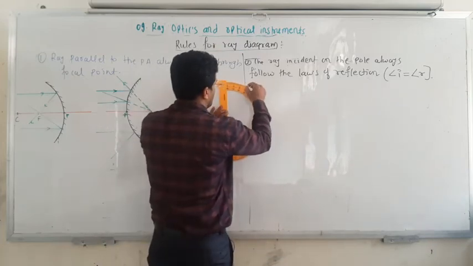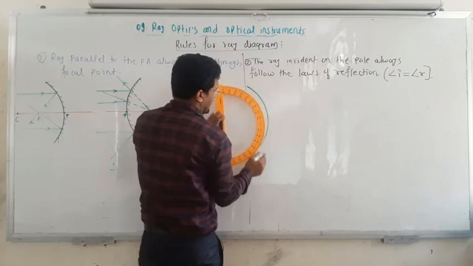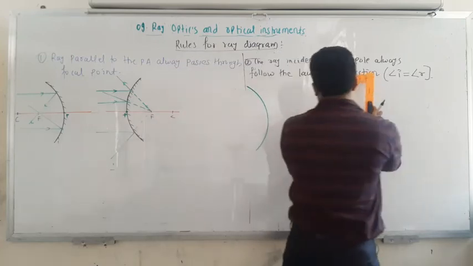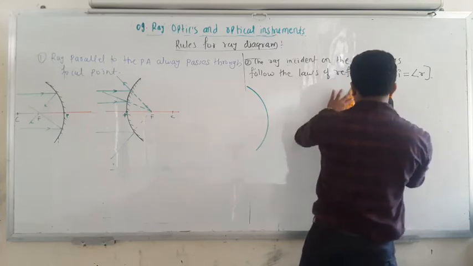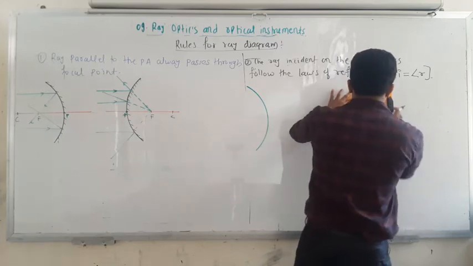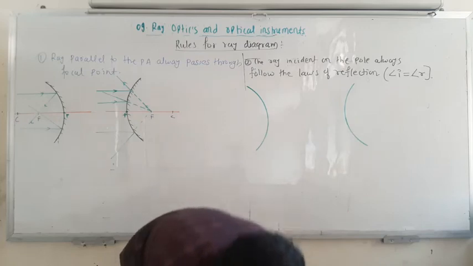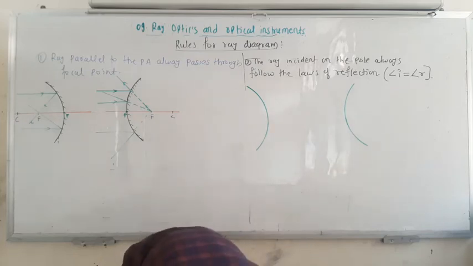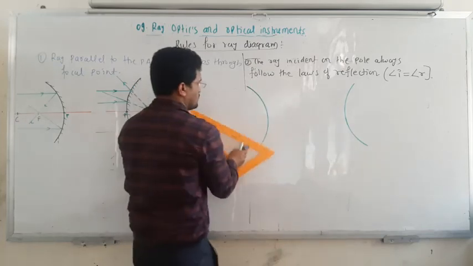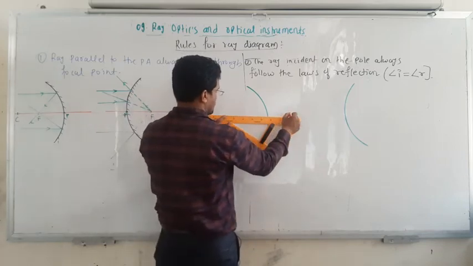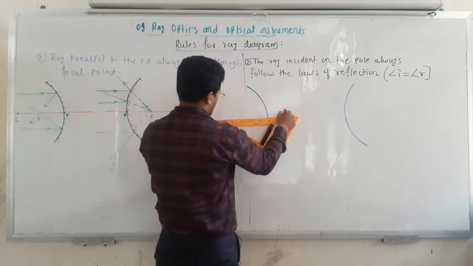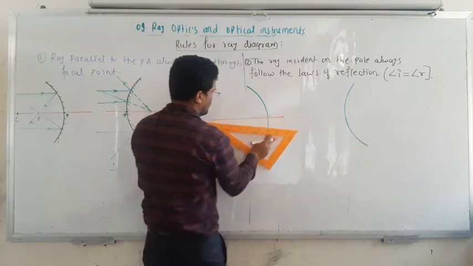So suppose this is the concave and this is a convex. So this is a convex mirror. Then first you have to draw a principal axis. So every time you have to first draw the principal axis after drawing the mirror.